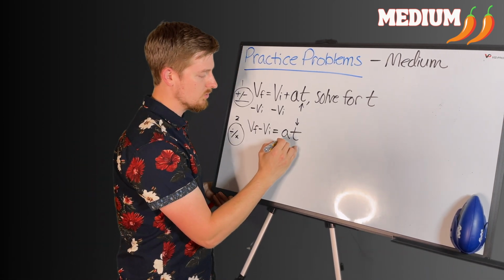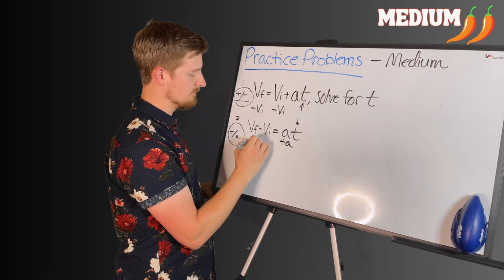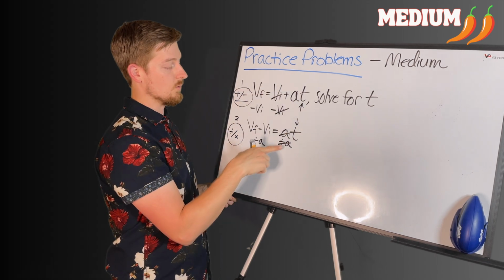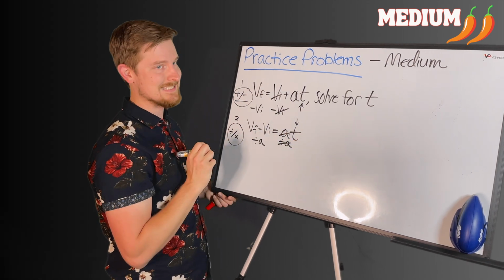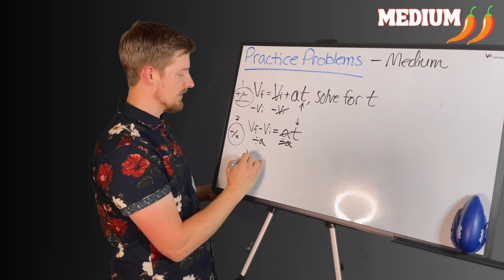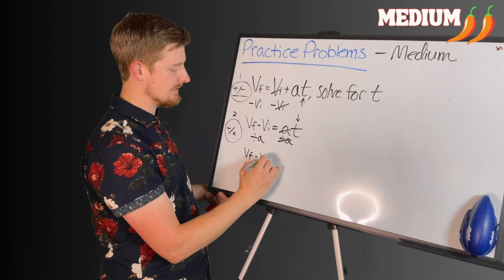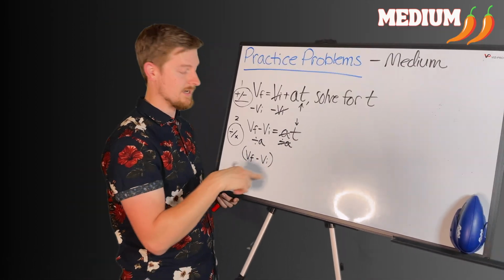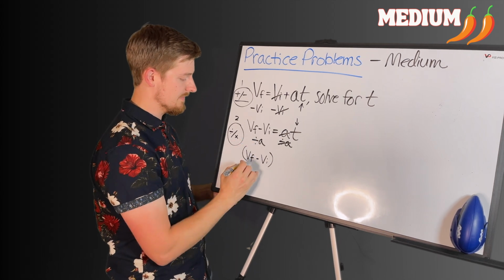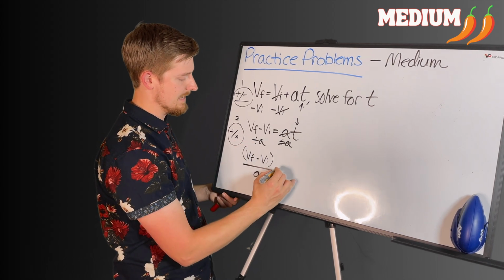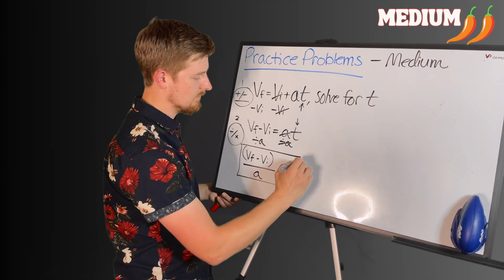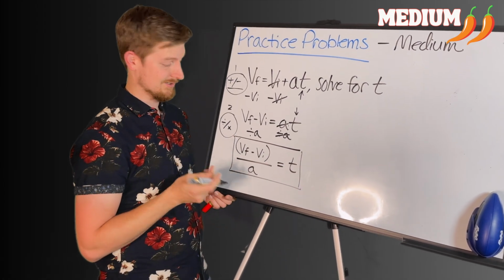So we're going to divide a to both sides. And that's going to cancel. I forgot to do that up here. Now, we're going to cancel the a's, and that means t is now by itself, which is really nice. In order to keep everything nice and pretty, I'm going to put some parentheses around the VF and the minus VI, so that I know that these need to happen first. And then I'm going to divide everything by a. And so, my final answer looks like this.